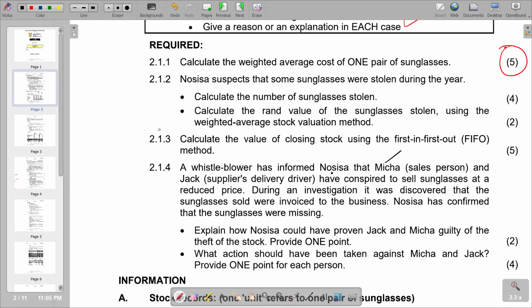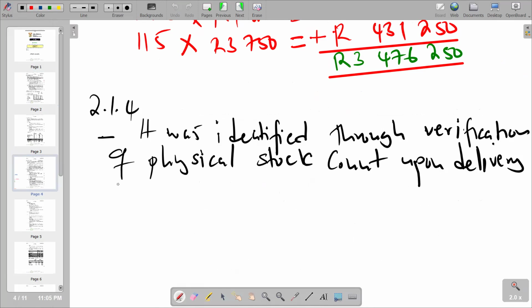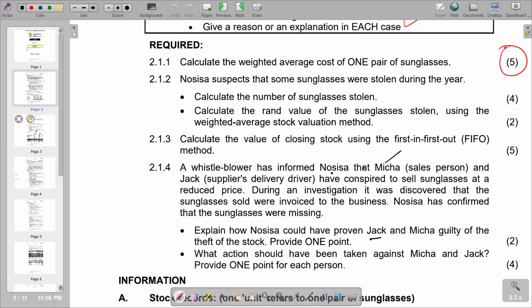So we have 1.4 for Mika. Jake now is the supplier's delivery driver. So we can start with Mika. We can indicate here that this is our 2.1 point, the second point.